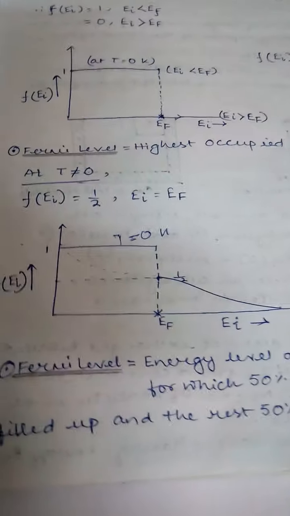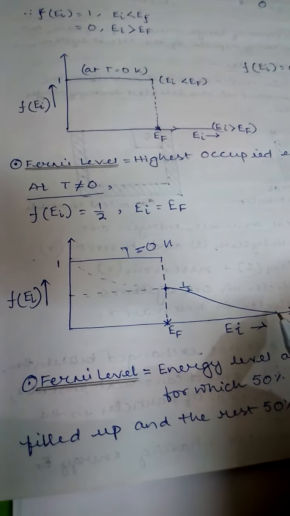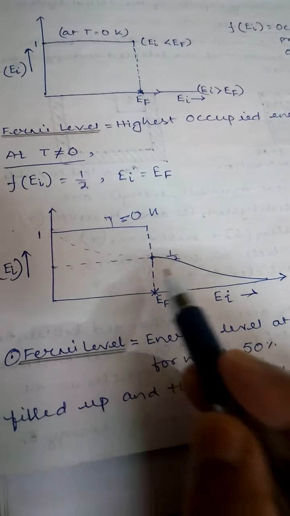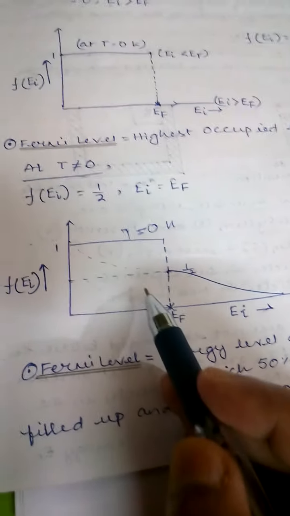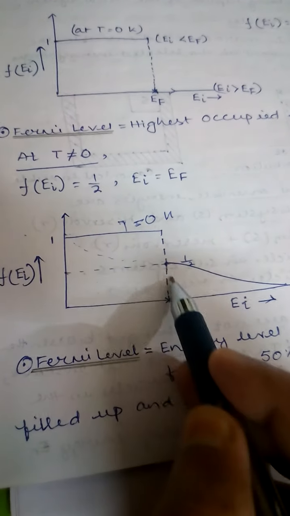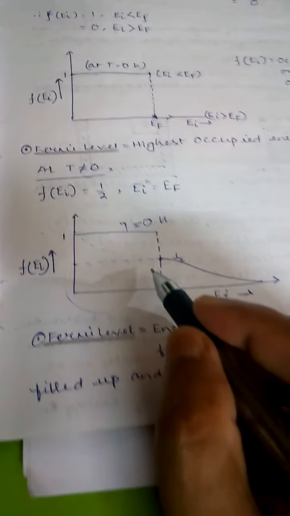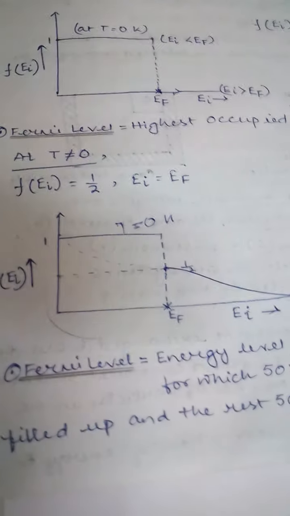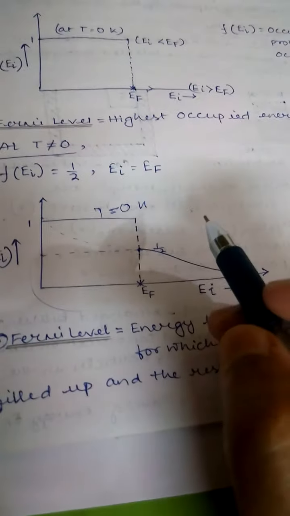This is the half value. So this 50% is filled up and the rest 50% is empty. This is the nature of it. It is not drawn correctly. Whatever, you may consult any textbook in this regard for the correct figure. I will describe the correct figure in detail later.